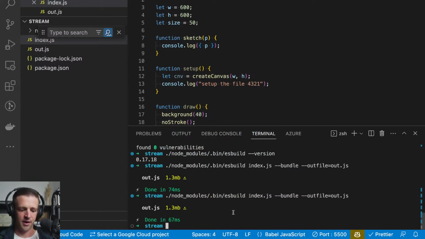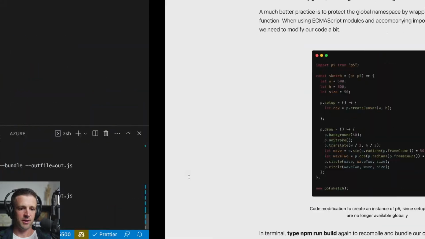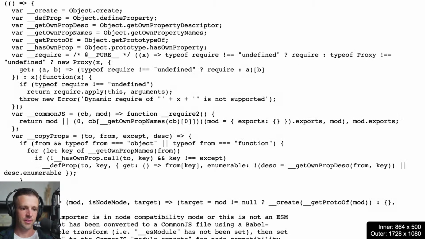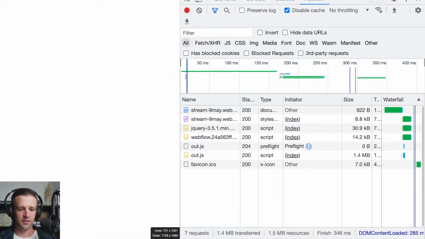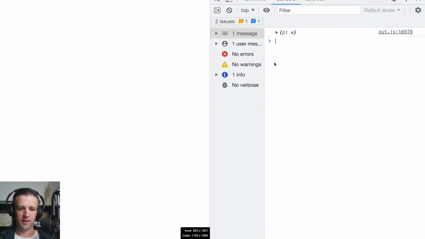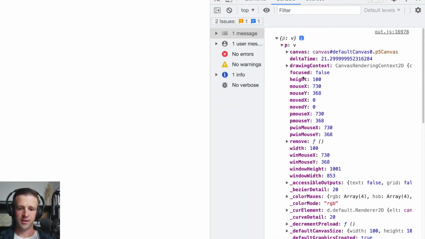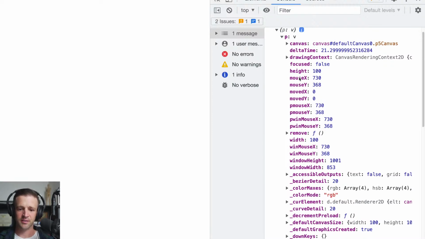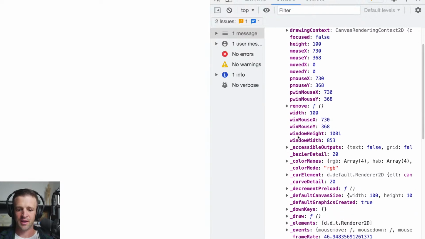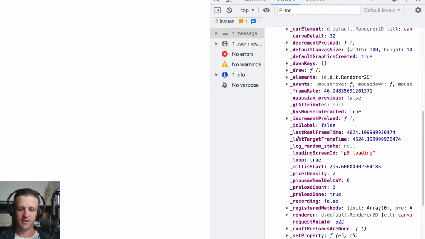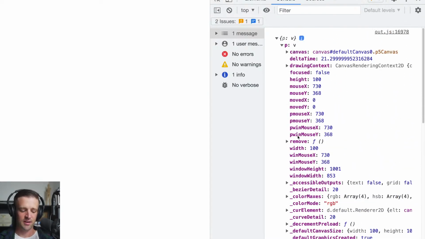And we need to build the file. So I'm going to run that command again. And we can come back to Webflow, not Webflow, but our live page. What do we get in console? So we can see now, these should look familiar if you're familiar with working in P5. The p object has all these properties. It has the canvas. It has the drawing context. It has mouseX, mouseY. It has width, window height. So this is basically our P5 object.